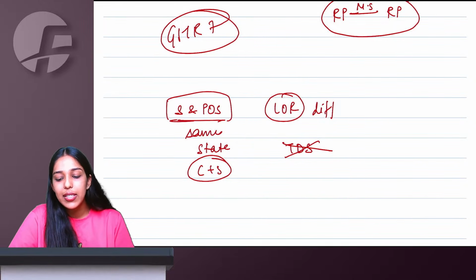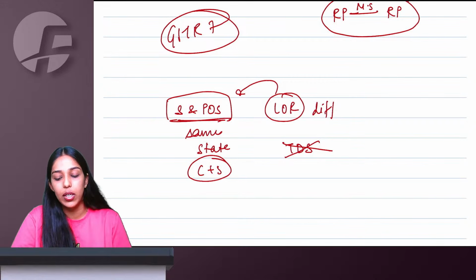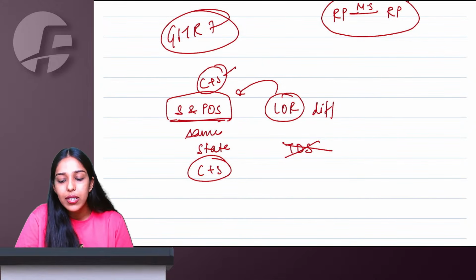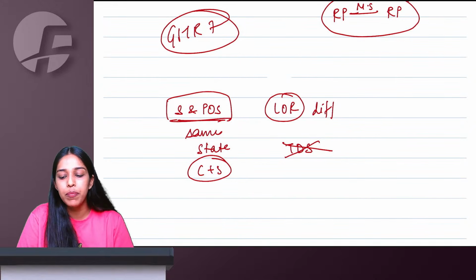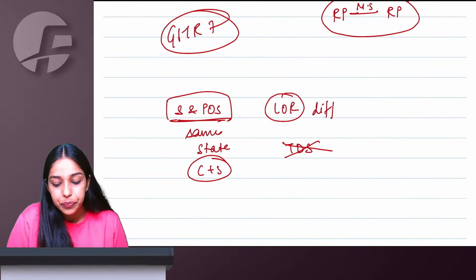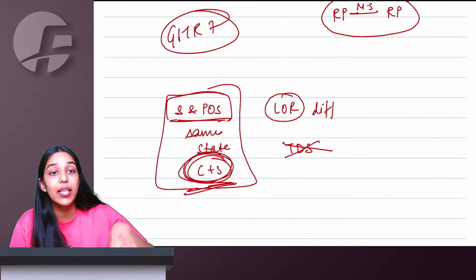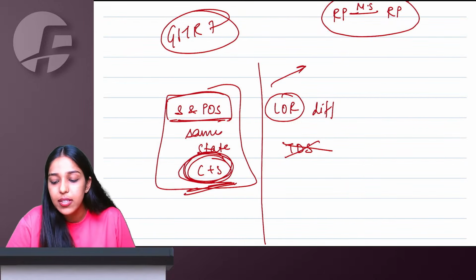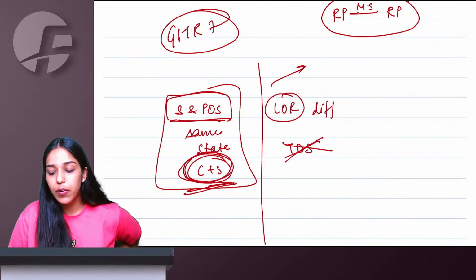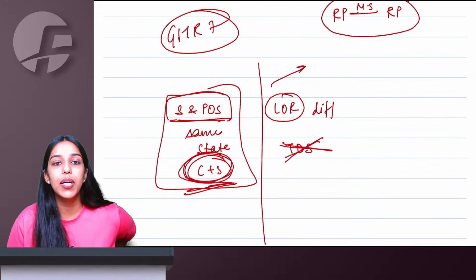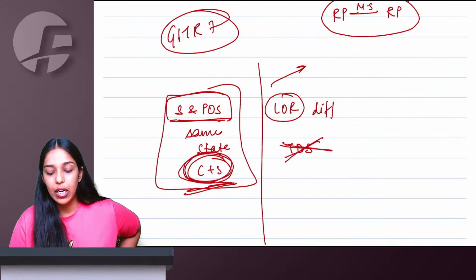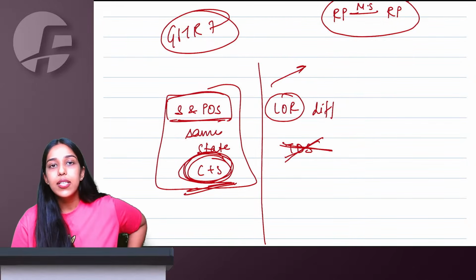Supplier and place of supply are in the same state. Recipient is also in that state only. The bill will be of CGST plus SGST and the SGST will match. So again, 1 plus 1% TDS you can collect. However, if the bill is of CGST plus SGST because supplier and place of supply are in the same state, but the recipient is in some other state, the TDS will not be deducted, because then the recipient will deduct TDS of some other state, which the supplier cannot later set off.